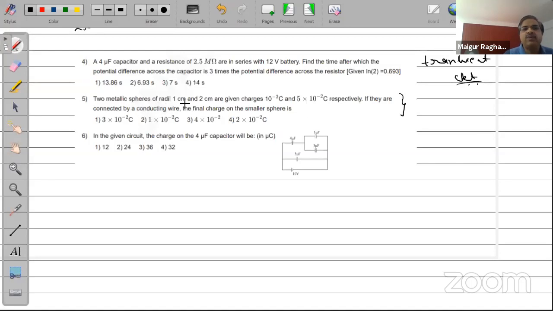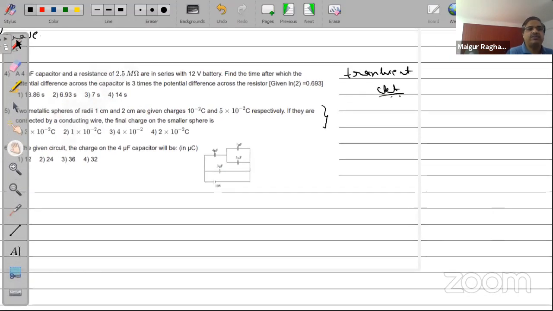Two metallic spheres of radius 1 centimeter and 2 centimeter are given a charge of so much respectively. If they're connected by a conducting wire, the final charge on the smaller sphere is to be obtained. Now, the easiest way to do this problem is the following. Find out first what is the total charge of the system. For one, they're giving a charge of 10 to the power minus 2. The other one is 5 into 10 to the power minus 2. So together this will be 6 into 10 to the power minus 2 coulomb. This is the total charge here.